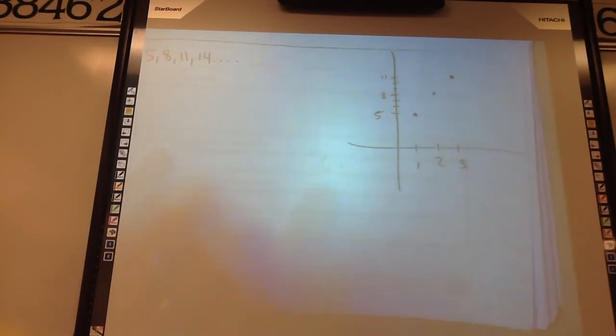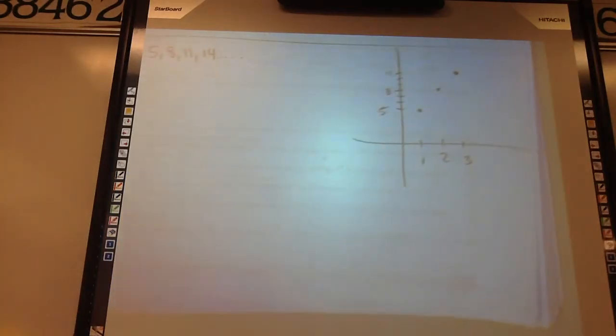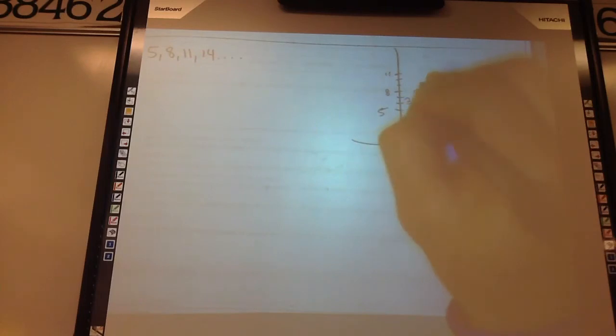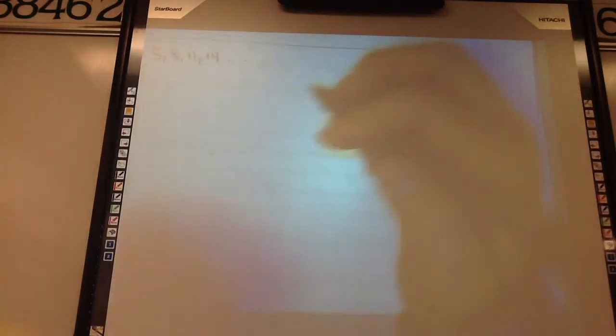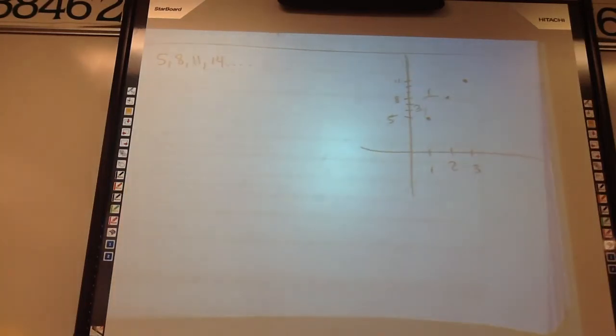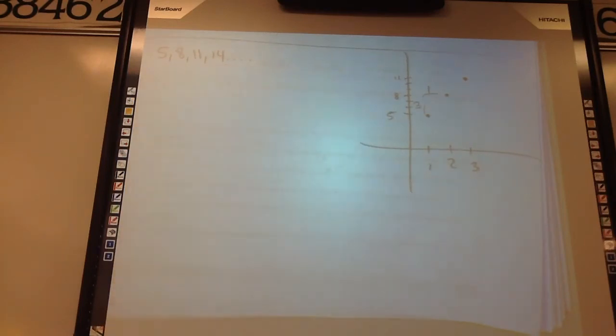Aren't these going to be in a straight line? It's 3 over 1. Yeah, it's up 3 over 1. That's all that is. That's the slope. It's the change in the value of these numbers every time you move over one term. Or rise over run, the change in y over the change in x. Here the change in x is always just 1, because you're just moving over one number.